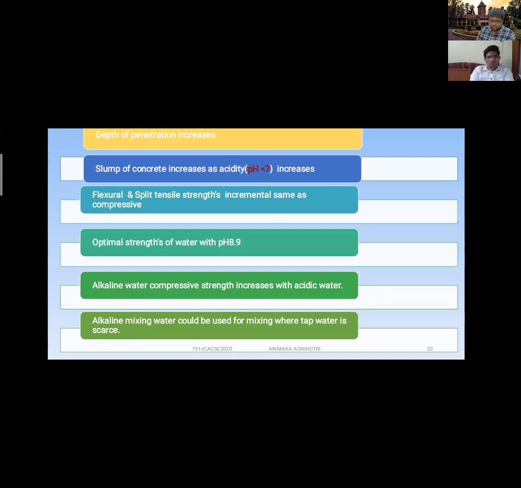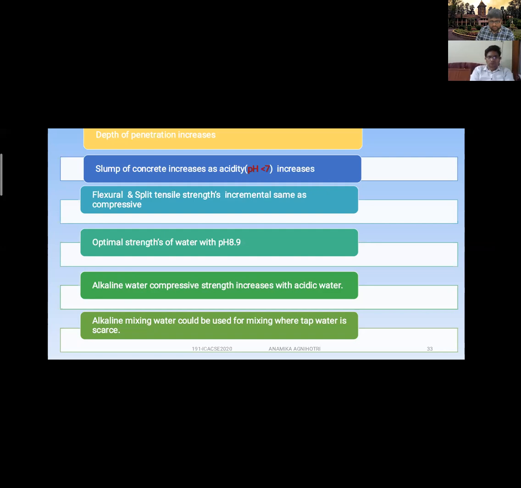Then if we are talking about the effect of different pH of the water on the concrete strength, we can see that slump of concrete increases as acidity increases. So it will cause a reduction in the strength of the concrete. And also flexural and split tensile strength increment was the same as compressive, as I already showed in the graphs. Optimum strength was obtained for the pH value 8.9.